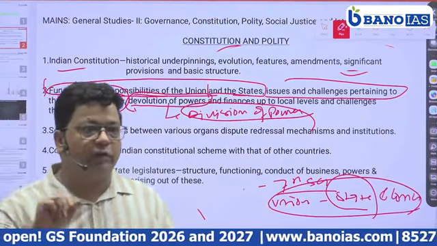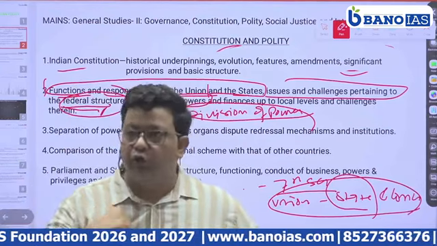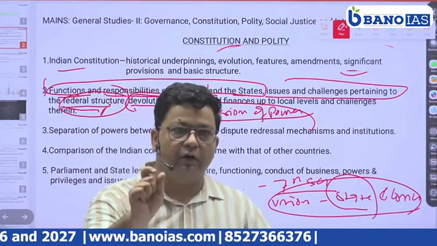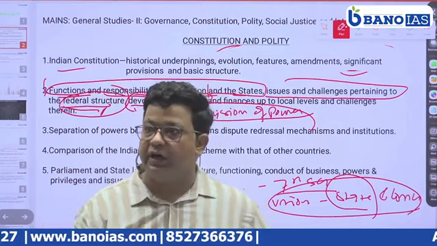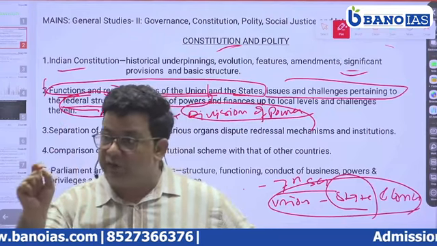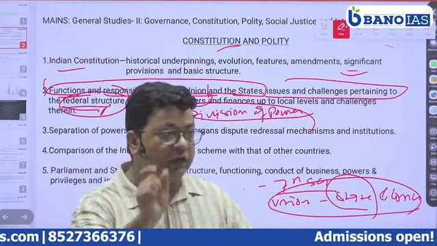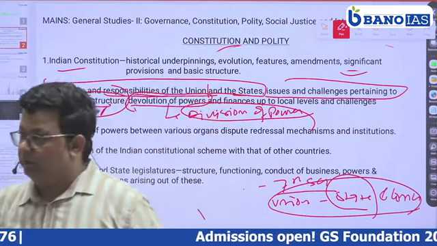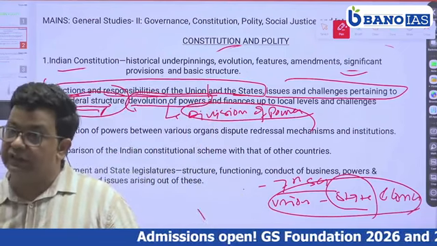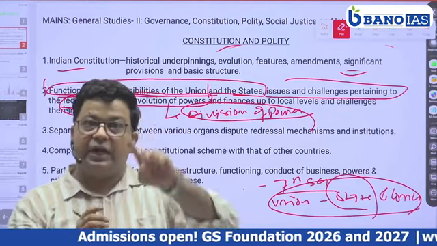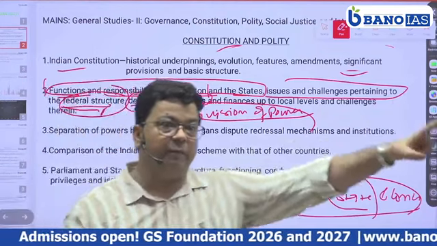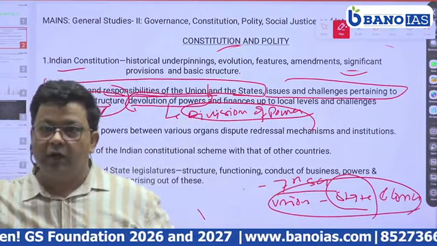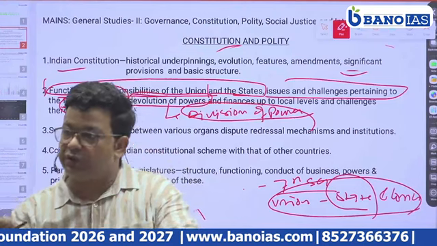America has a dual system of judiciary. Do we have a dual system of judiciary? Do we have a separation of power with respect to judiciary in India? No, we have a separation of power only with respect to the legislature and executive. So in India, we have an integrated judiciary. Integrated judiciary we have taken from the British. Independent judiciary we have taken from America. So we have an integrated and independent judiciary.